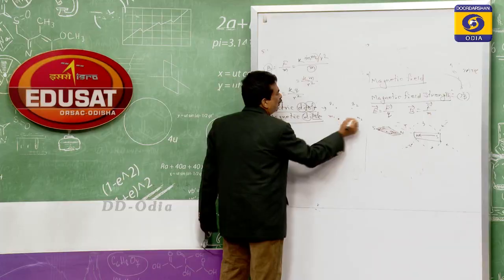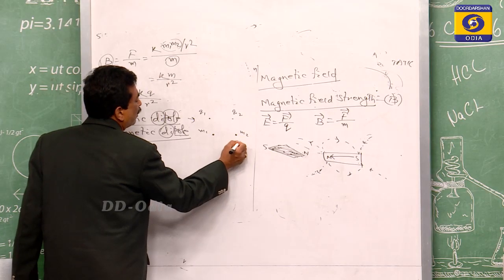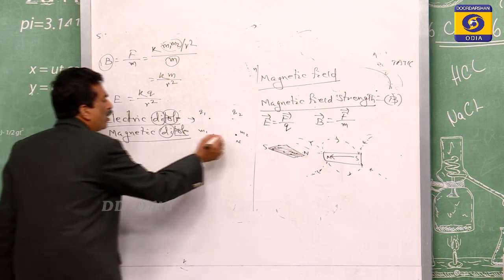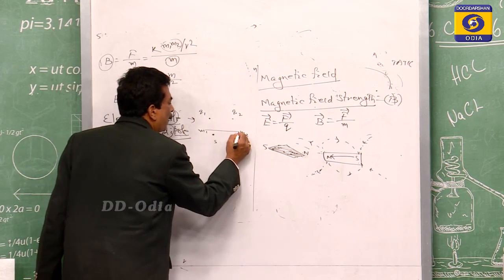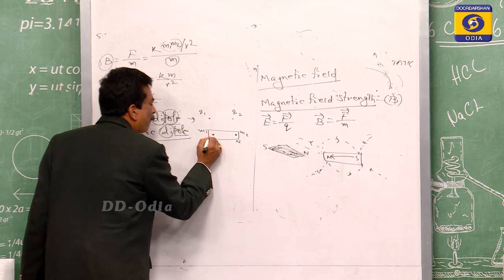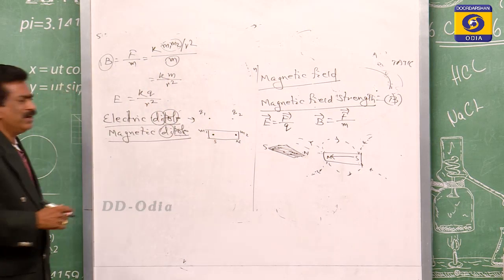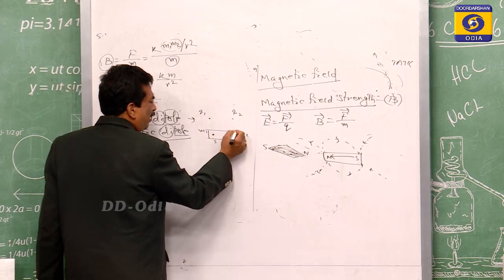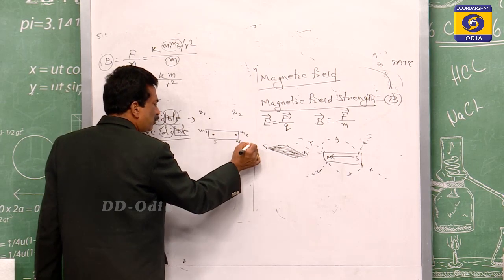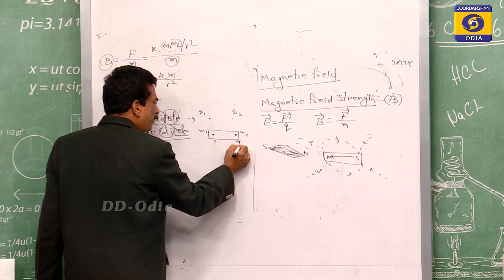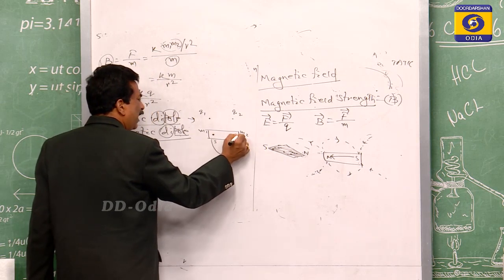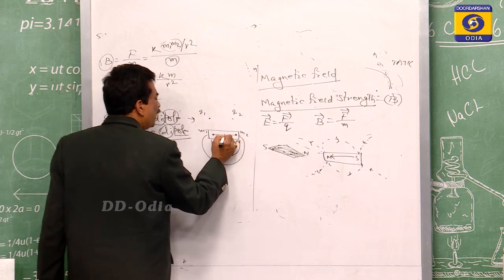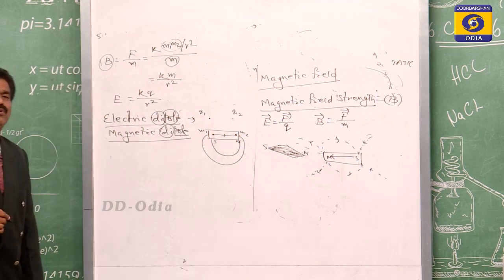Suppose these are the two poles, one the north pole and one the south pole. They exist in a magnet. Inside the magnet, the force comes from north to south, and inside it goes from south to north.